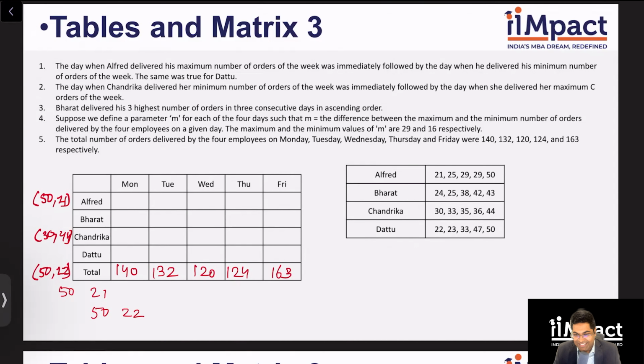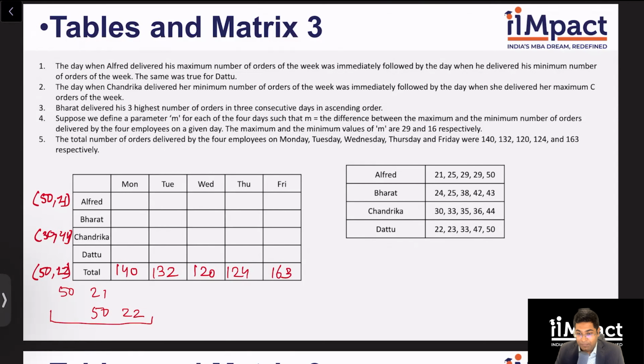So, guys, I hope you are all seeing where we are going with this. These are 3 unique rows. Bharat was talking about 3 unique rows and it's a 5-day table. These 3 and 3 rows have to marry into each other, right? And how do we do that? Let's see. And the minimum value of m is given to us as 16. Okay.